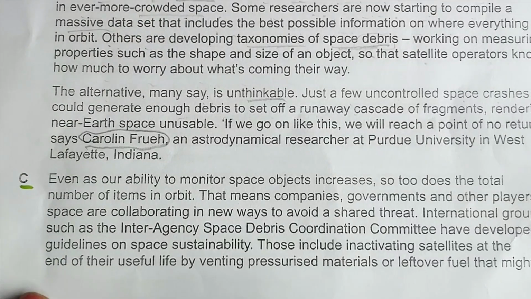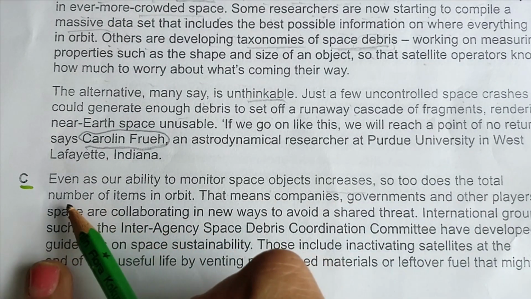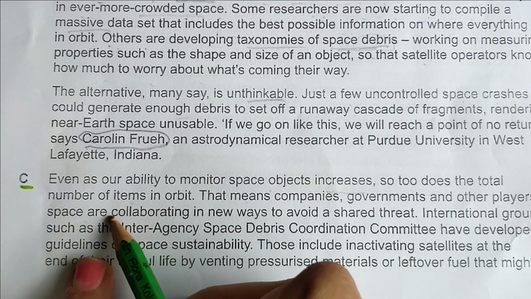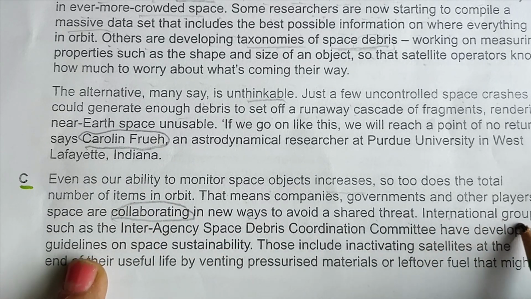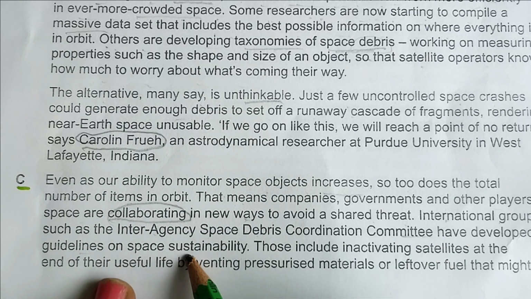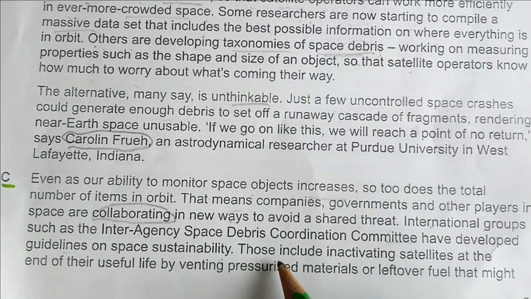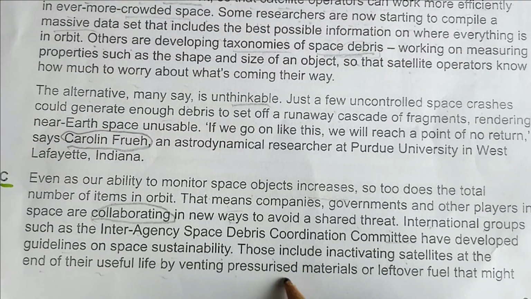Even as our ability to monitor space objects increases, so too does the total number of items in orbit. That means companies, governments and other players in space are collaborating in new ways to avoid a shared threat. International groups such as the Inter-Agency Space Debris Coordination Committee have developed guidelines on space sustainability, which include inactivating satellites at the end of their useful life by venting.